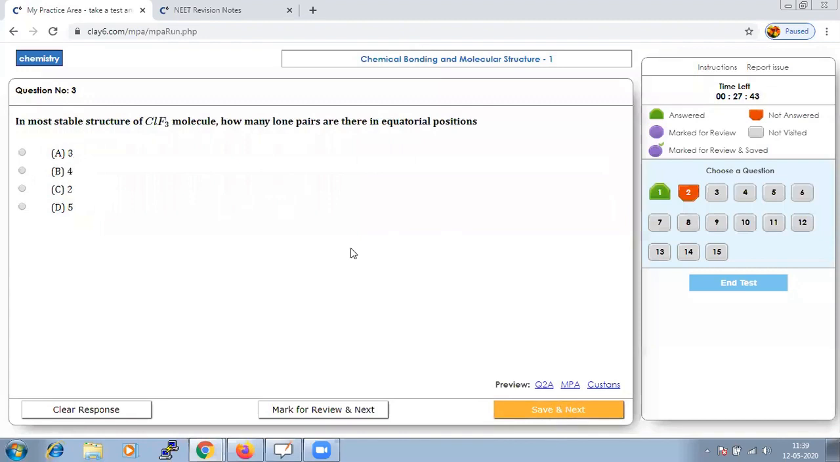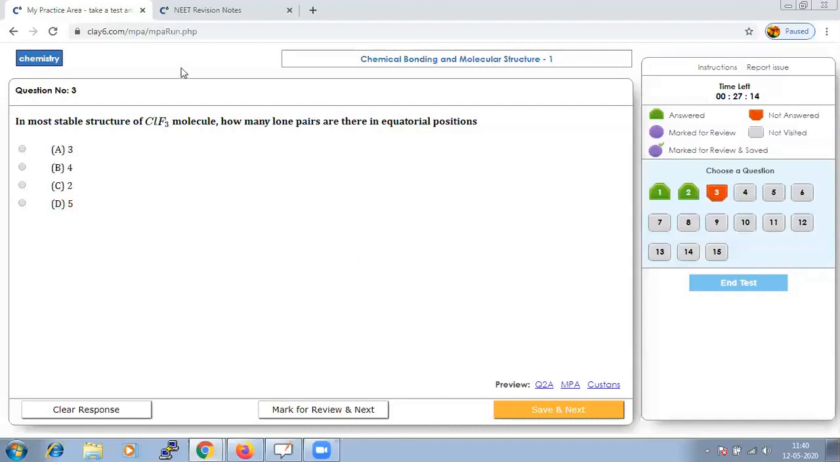In the most stable structure of your ClF3 molecule, how many lone pairs are there in equatorial position? If you draw the structure, you can conclude that there will actually be two lone pairs in equatorial position for the stable structure of your ClF3, because the lone pairs are at equatorial position.